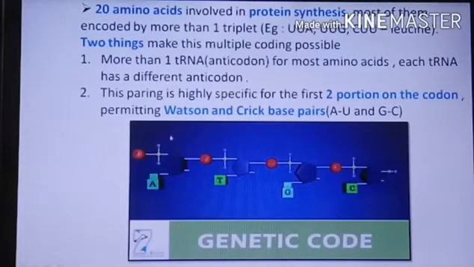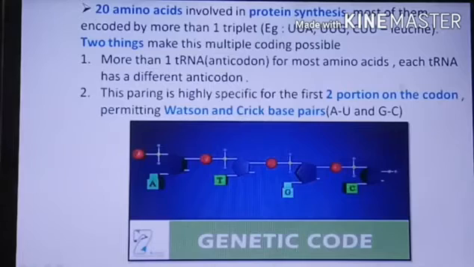So how are the two positions in the codon? That is called Watson and Crick base pairs. Watson and Crick base pair means in DNA there are four bases, and that is called a nucleotide. One nucleotide, for example DNA adenine, is called the genetic code. Look at the picture, the genetic code is a nucleotide. There are four bases in the nucleotide in DNA: adenine, thymine, guanine, cytosine.